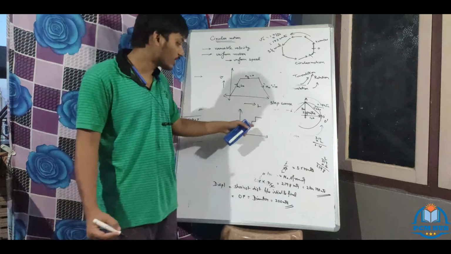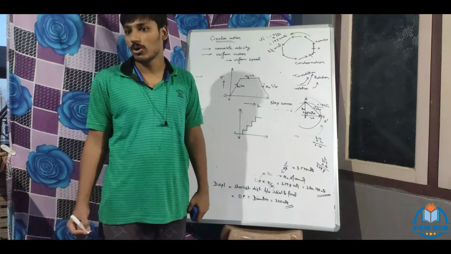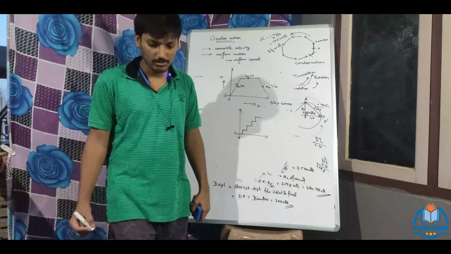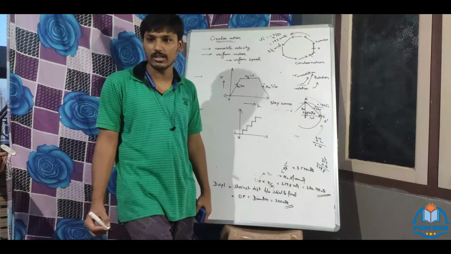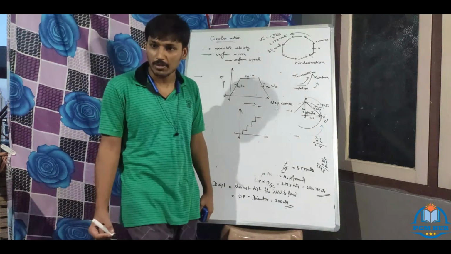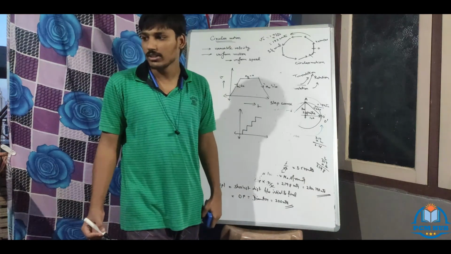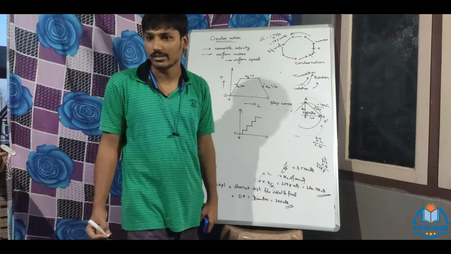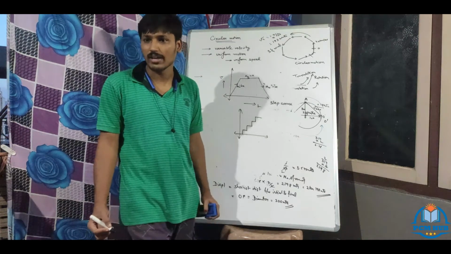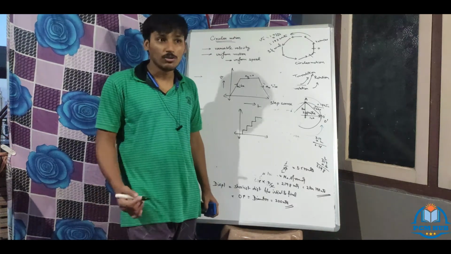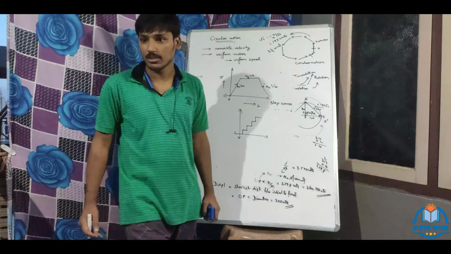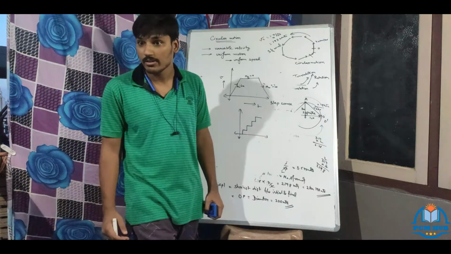This we generally use in car models. I told you, we apply acceleration and then leave it. Whenever you put your foot on the accelerator, you have accelerated motion. Immediately you remove it. Why? You feel that some obstacle is coming. You will not apply the brake, you will leave it.